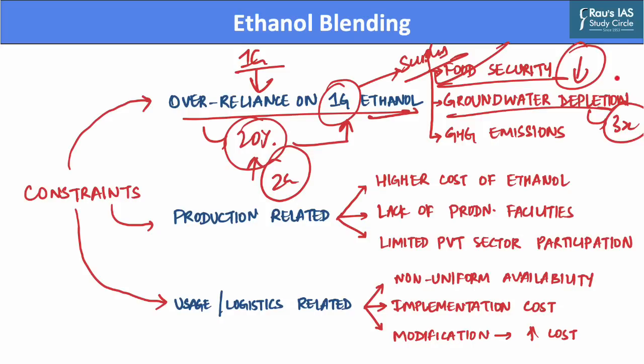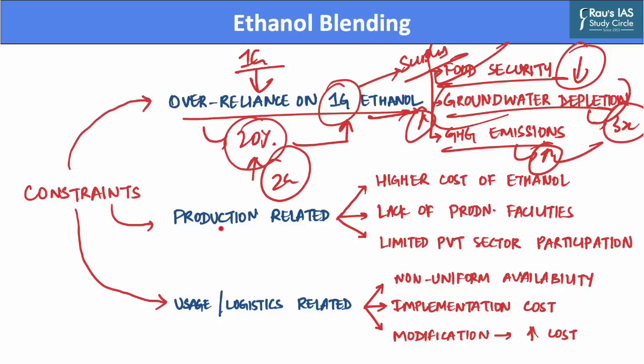Hence, with such limited sources, be it groundwater, food production needs to be prioritized over the production of ethanol. Further, the agriculture sector is one of the largest emitters of greenhouse gases in the country. And increasing use of food products to manufacture ethanol will further increase the greenhouse gas emissions of the agriculture sector. So, increasing greenhouse emissions from agriculture in order to produce motor fuel is not a reliable alternative.